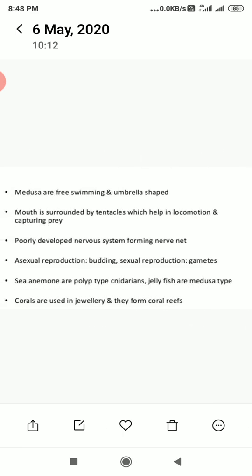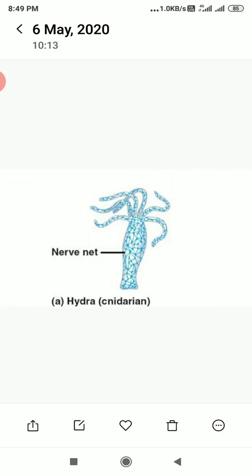Medusa are free swimming and umbrella shaped, and they show alternation of generation, means medusa change into polyps and polyps change into medusa. Mouth is surrounded by tentacles which help in locomotion and capturing prey. Poorly developed nervous system forming a nerve net. Asexual reproduction takes place by budding and sexual by gametes. Sea anemones are polyp type Cnidaria. Jellyfish are medusa type. Corals are used in jewelry and they form coral reefs.